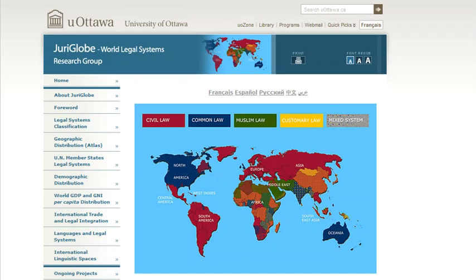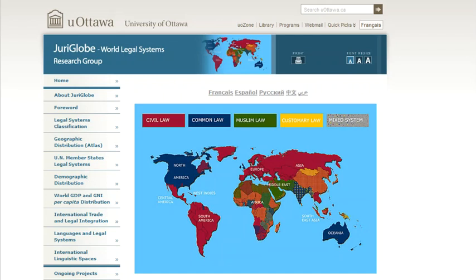When you're dealing with the law of a foreign country, you may first need to find out the type of legal system it has. Legal systems are usually divided into common law, those based on the English judge-made law, civil law systems, which are based on written codes that are designed to anticipate any possible legal problem, and religious law systems.